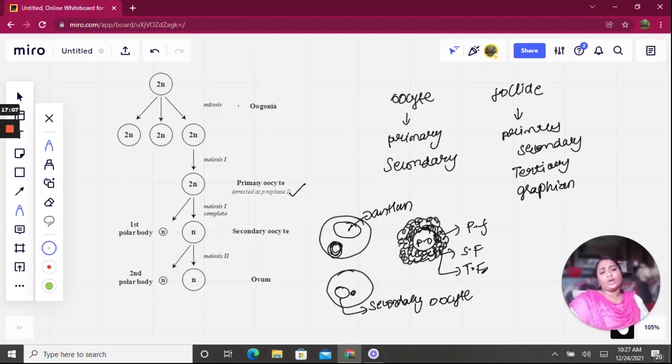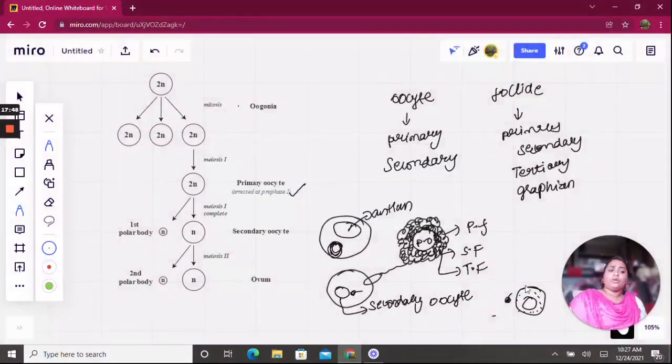So what happens? This secondary oocyte will stay there itself. It does not complete its meiosis 2. So what happens when this meiosis 2 happens? After fertilization, when the sperm enters into it, this secondary oocyte will finish its meiosis 2, and then it transforms into the ovum with release of the secondary polar body. What happens to these two polar bodies? These two polar bodies actually degenerate, and the fluid inside them will help the ovum for growth and nourishment.